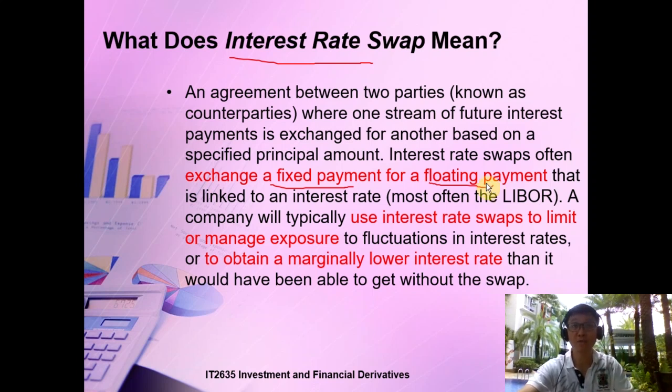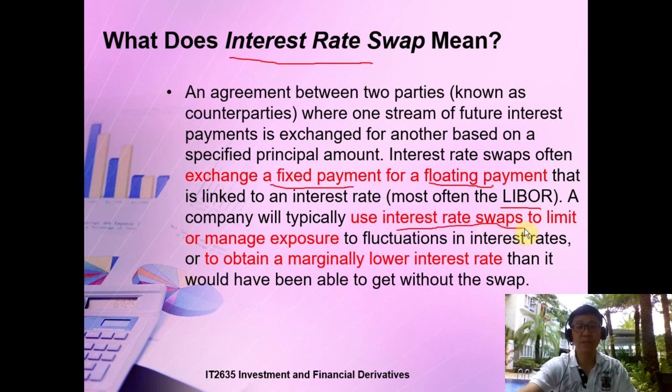Some of these floating interest rates might tie with the London Interbank Offered Rate, or it could be SOR, the Singapore Offer Rate, or it could also be SIBOR. So we will also be talking about that Singapore Interbank Offered Rate. Usually it's about swapping a fixed rate for a floating rate. Of course, interest rate swaps don't just cover fixed and floating, but can also be floating exchanged with another floating rate, or a fixed rate swapped with another fixed rate.